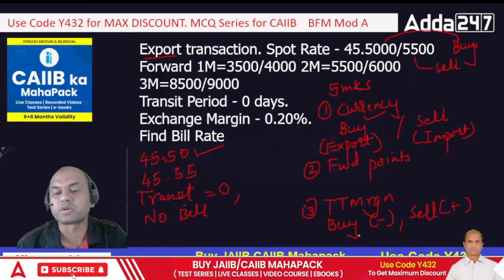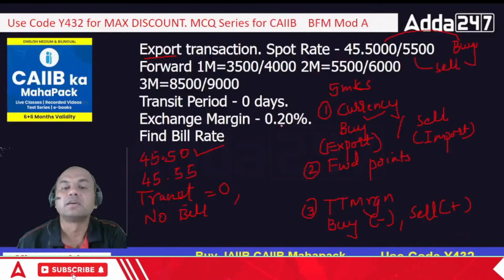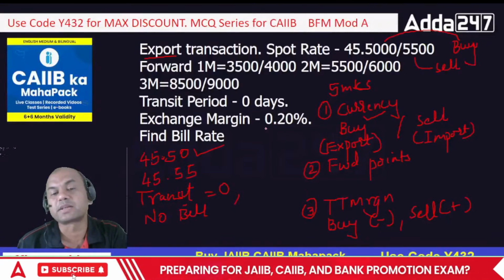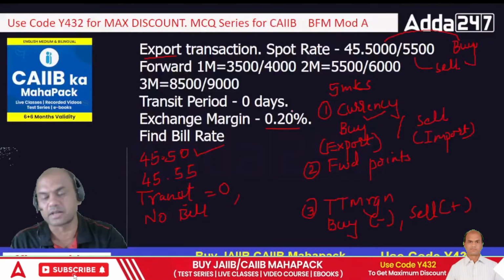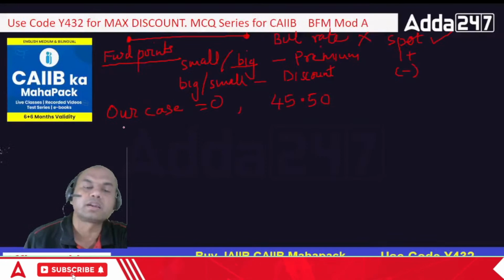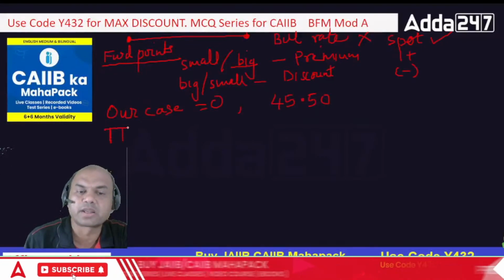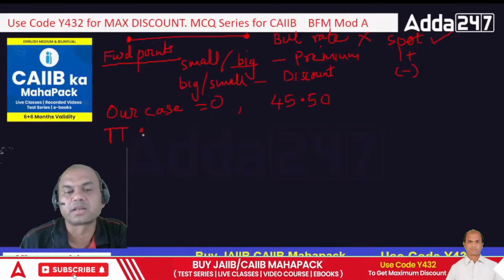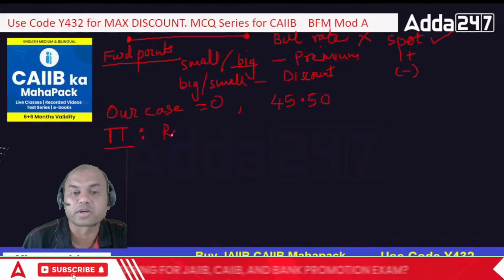So whether I should add or subtract, that's a separate part. But what is the TT margin? This TT margin is given in percentages, and I want it in rupees or dollars, whatever that currency is, right? So how to do this? To find the TT margin or exchange margin, first we multiply the rate which we have got here.